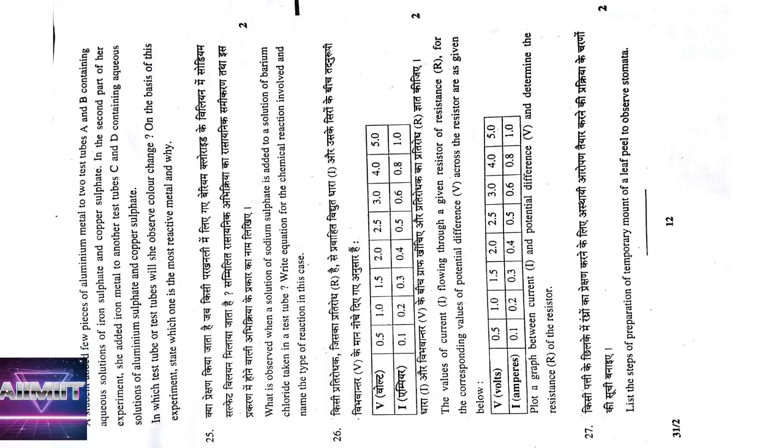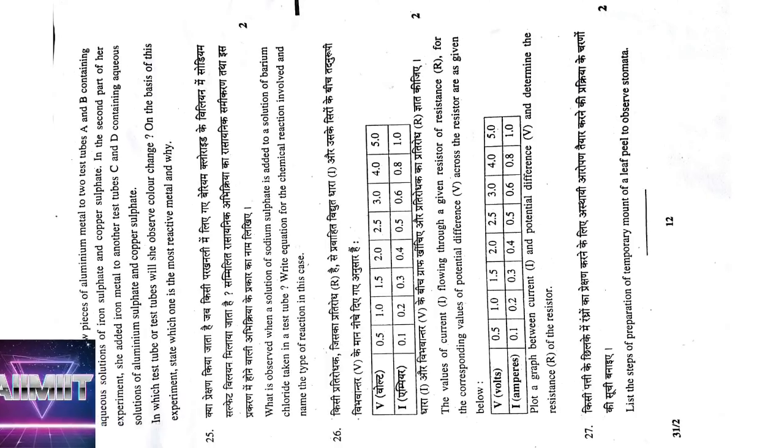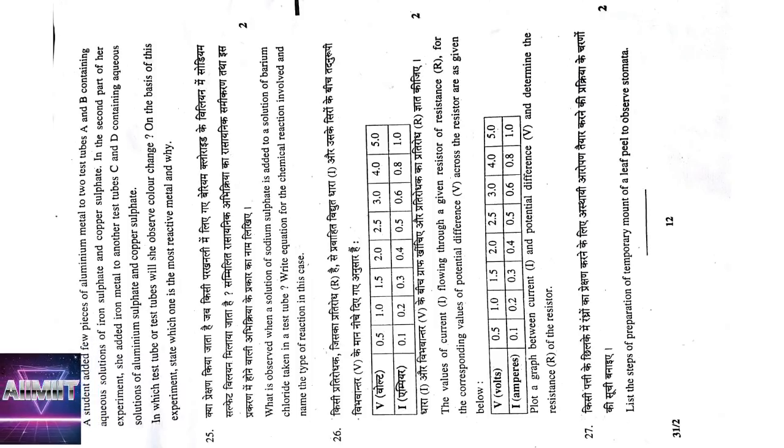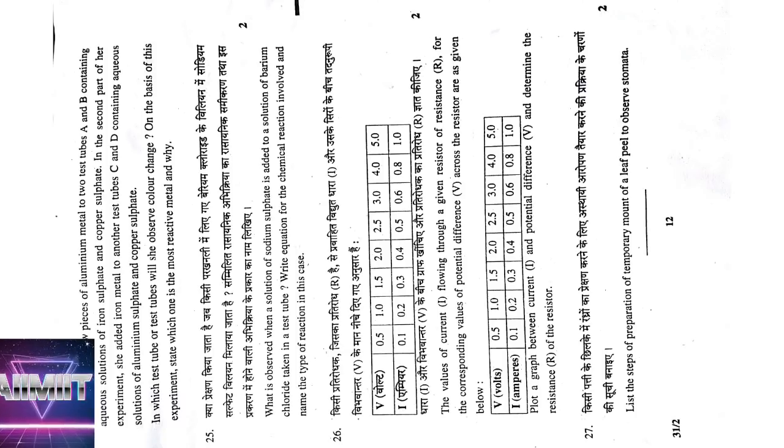What is observed when sodium sulfate is added to barium chloride? We will see a white precipitate of barium sulfate is formed, and also sodium chloride. You have to write that equation. It is also an example of double decomposition and a precipitation reaction. And 26th question, children, we have to find out resistance. R is equal to V by I in all the cases, and you have to plot the graph. You will get a straight line passing through the origin, indicating the slope of a V-I graph gives the resistance, and almost you will get 5 ohms for each one.